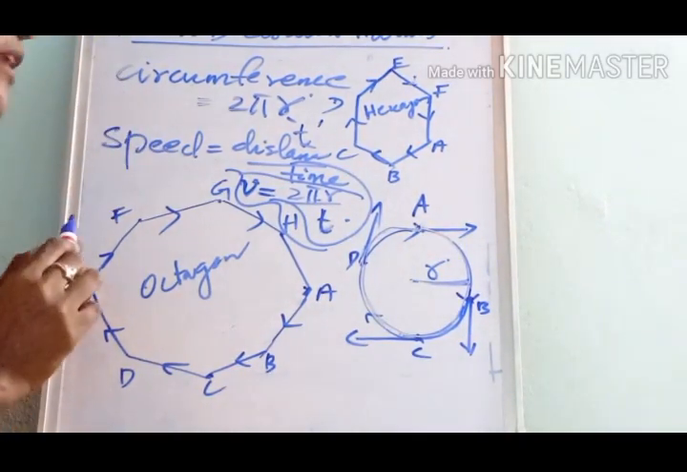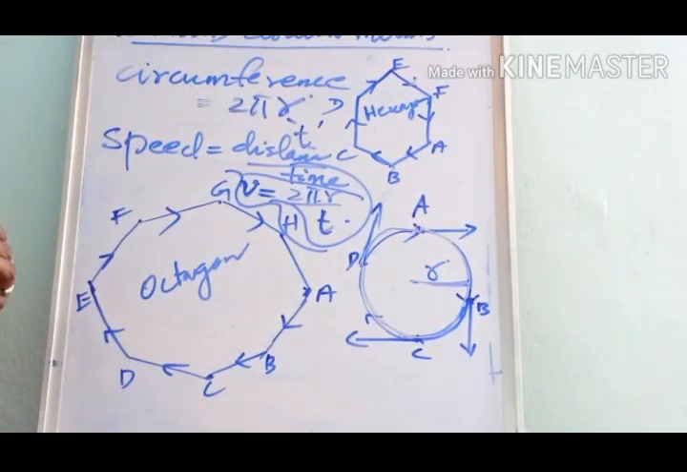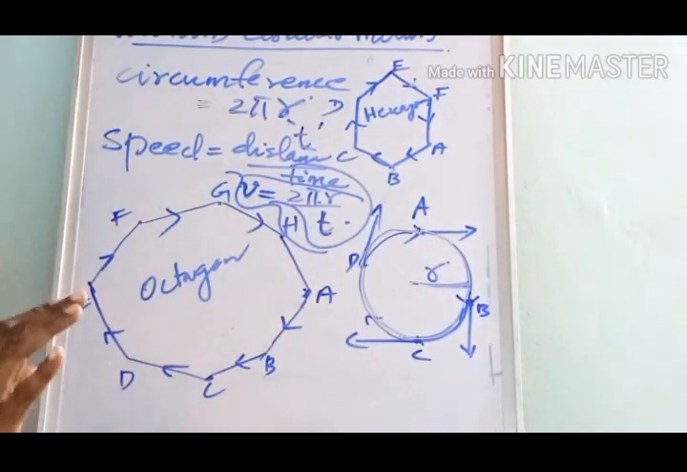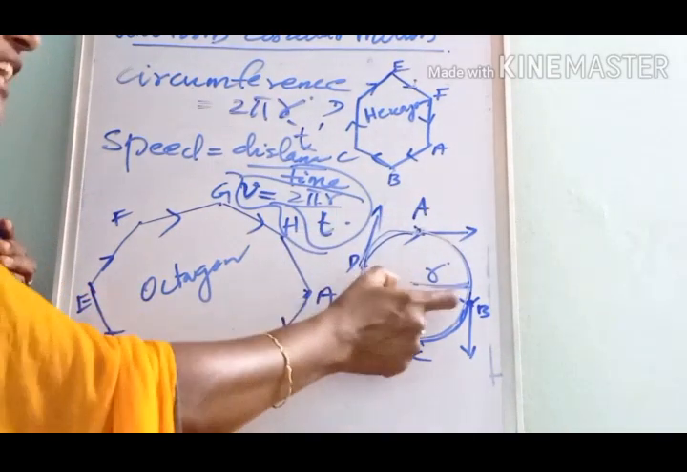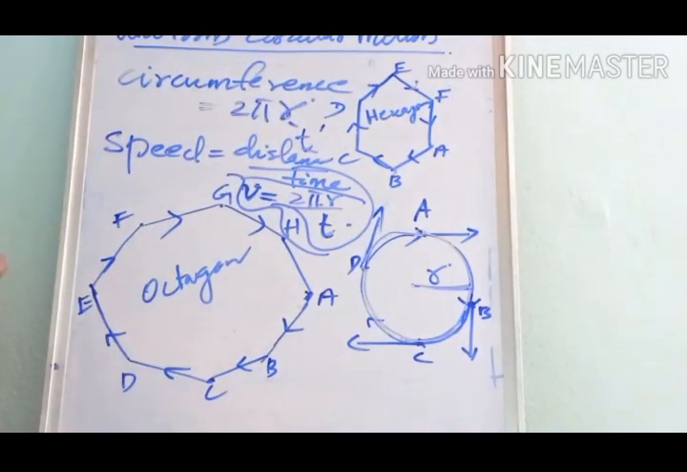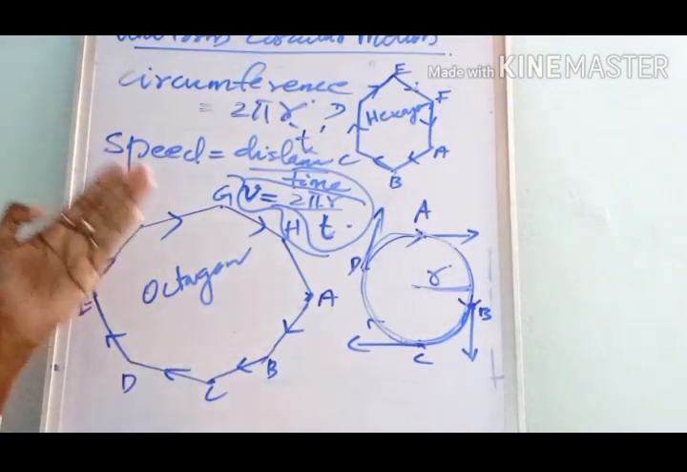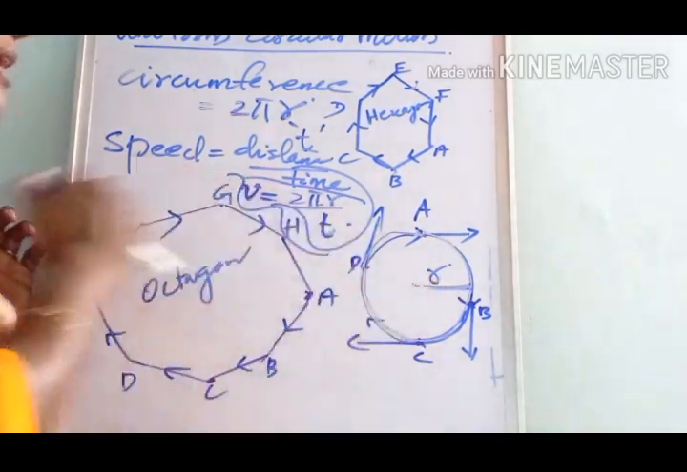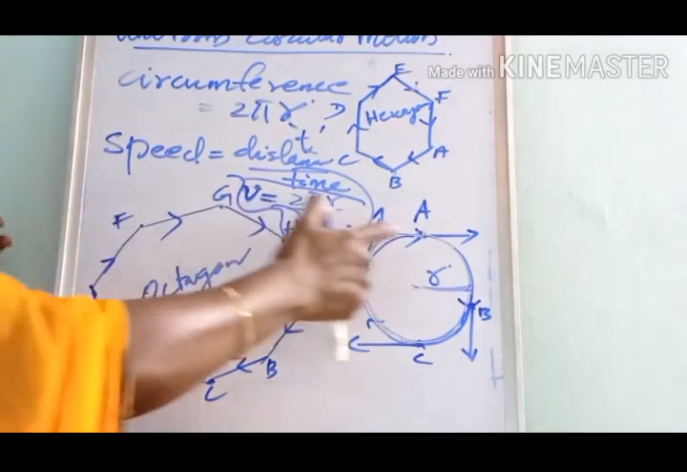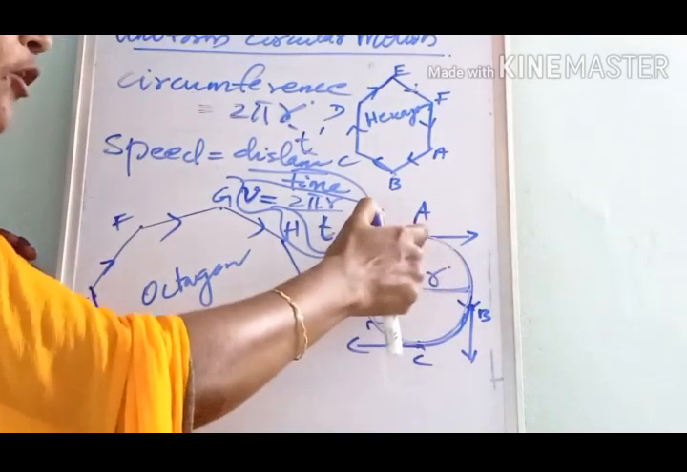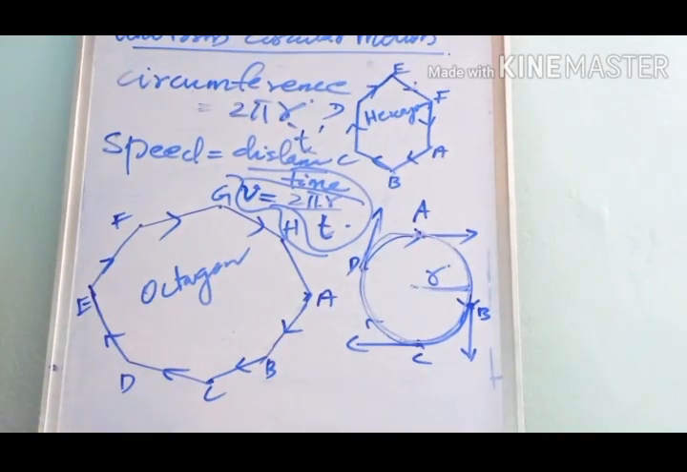Then what is meant by uniform circular motion? If an object moves along a circle with a constant speed, that type of motion is called uniform circular motion. Next, we have to find an equation for the speed of an object in a circular path. Let r be the radius of the circle. When completing one round along this circle, the distance travelled by the object is equal to the circumference of the circle, which is 2 pi r.